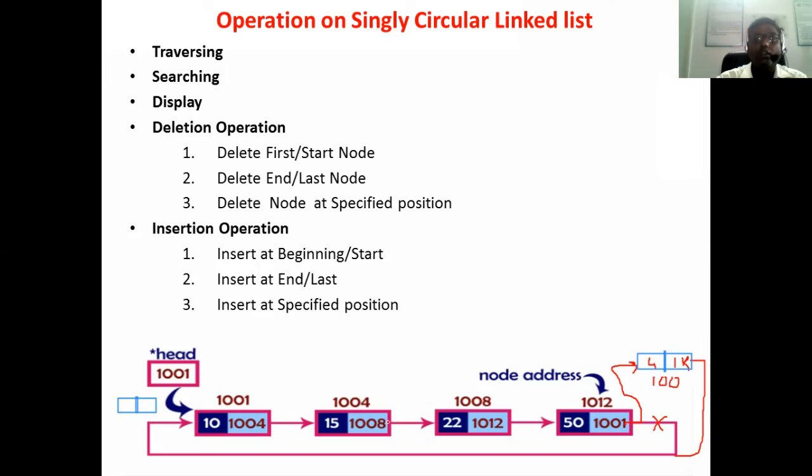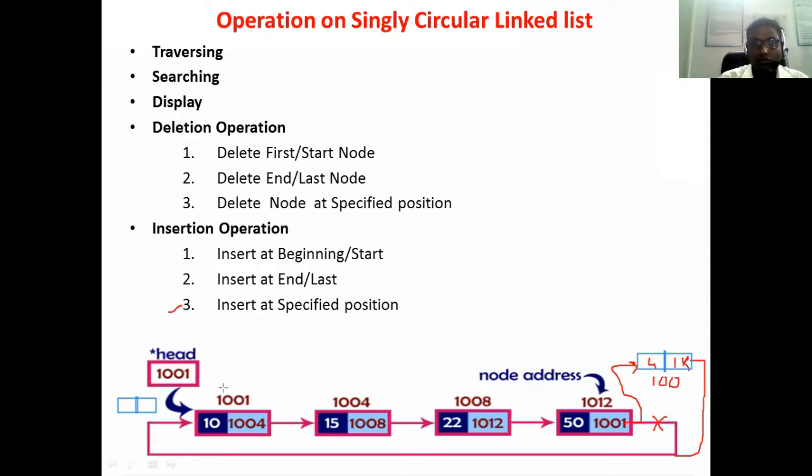Now the third case is to insert the node at a specified position. Again, we have to create the node. Suppose the query is to insert a node after the node whose data value is 15. We have to insert a node after the node whose data value is 15. So first of all we have to traverse the linked list and find out where 15 is.